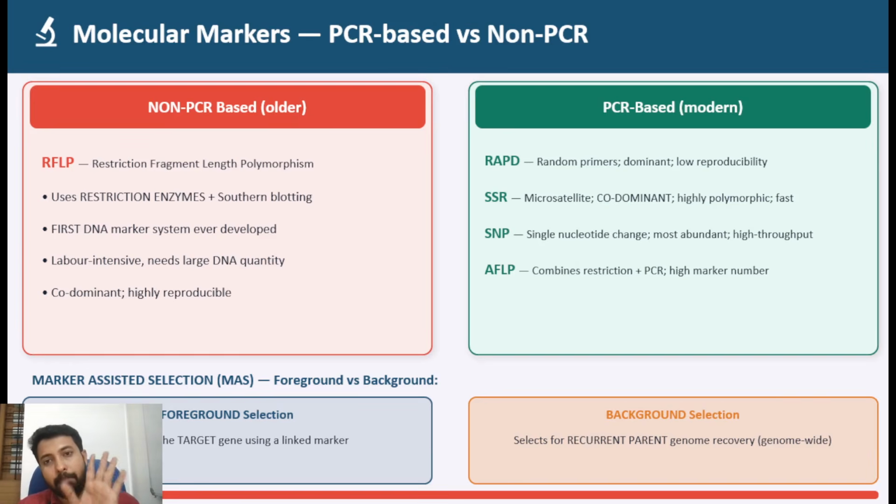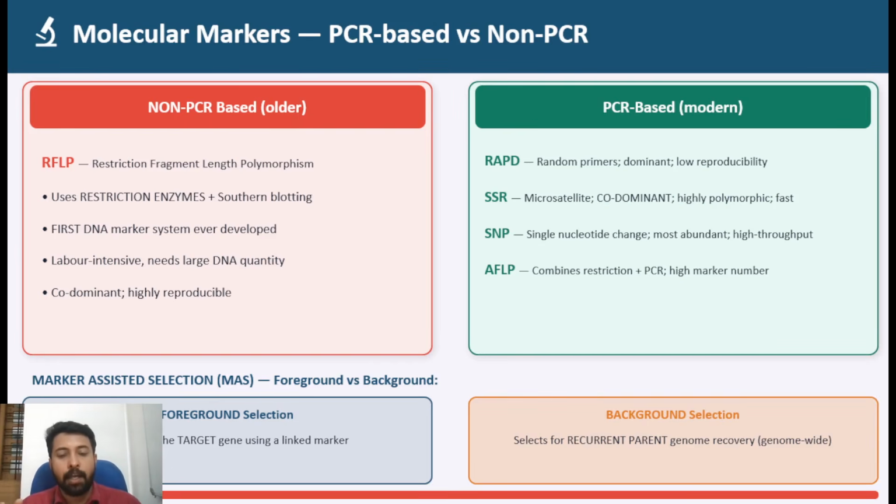Clear? When you study markers, search for these 5 points. Which kind of marker? Codominant or dominant? And what is the expansion of that marker? Then what is the applicability, the purpose of using that marker? And what are the key methodologies, like blotting and staining, involved in that marker study? These 5 points you need to be clear about for each and every marker. Hope this is clear to everyone.